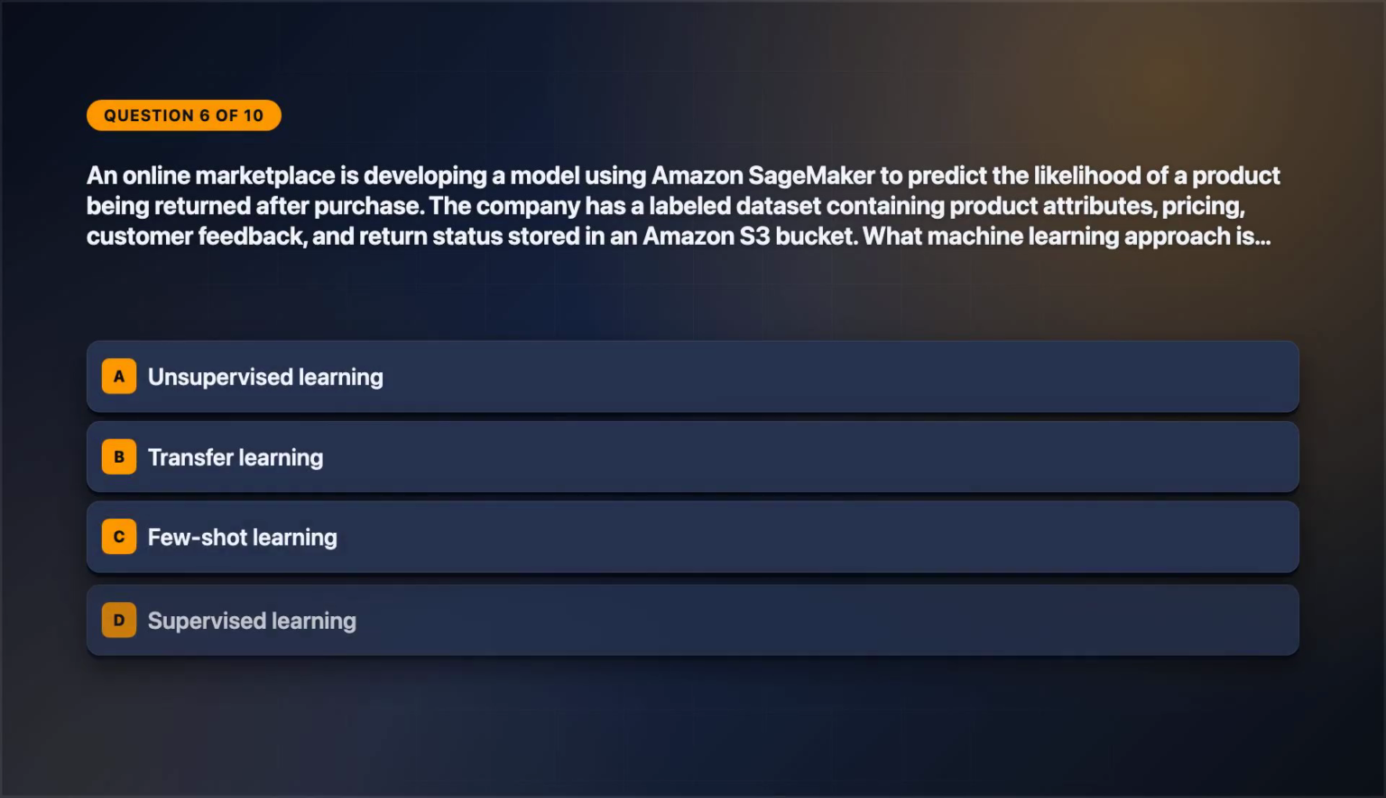Next up, question 6. Avoid the familiar but wrong answer. An online marketplace is developing a model using Amazon SageMaker to predict the likelihood of a product being returned after purchase. The company has a labeled dataset containing product attributes, pricing, customer feedback, and return status stored in an Amazon S3 bucket. What machine learning approach is most suitable for this task? Select one answer. Review the answer choices on screen.